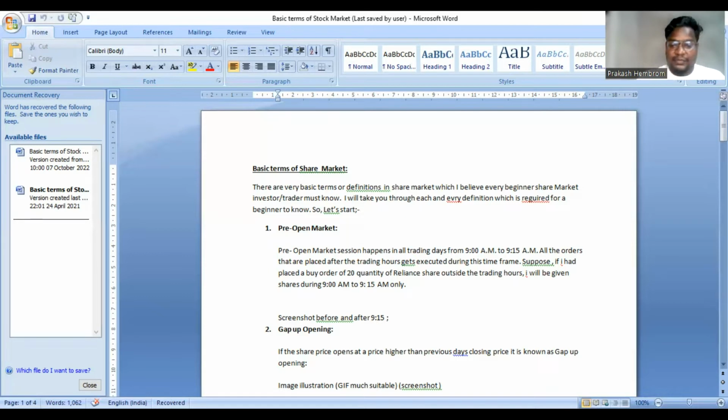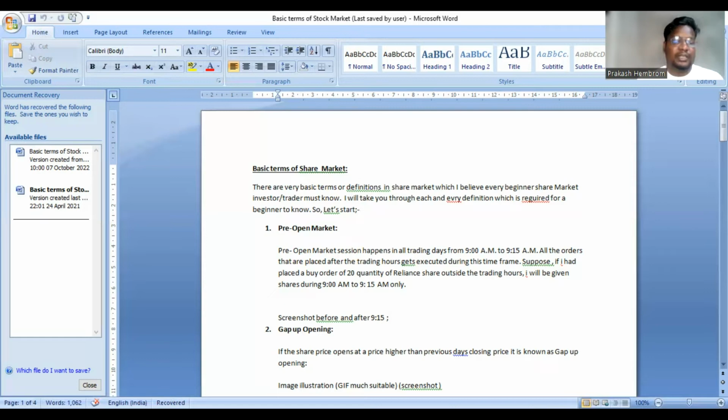Next thing that we are going to see is gap up opening. Gap up opening is a term that is used to indicate the price has risen from a certain level and opened. For example, if a share has closed at 135 rupees, but the next day it has opened at 137 rupees, that means the share has a gap up opening.